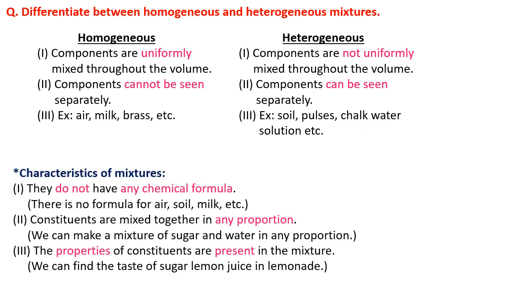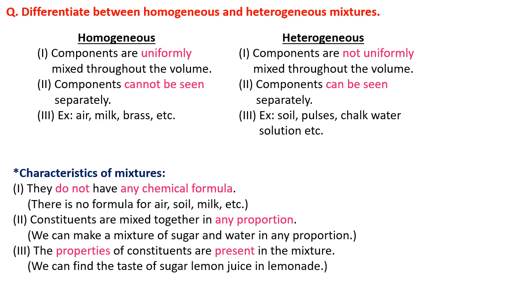Let us move to the next topic, characteristics of mixtures. Here are some characteristics of mixtures. The first one, they do not have any chemical formula. Whereas water is a compound and its chemical formula is H2O. But mixtures don't have any chemical formula. For example, there is no formula for air, soil, milk, and many more mixtures.